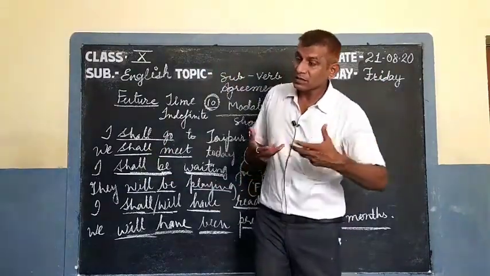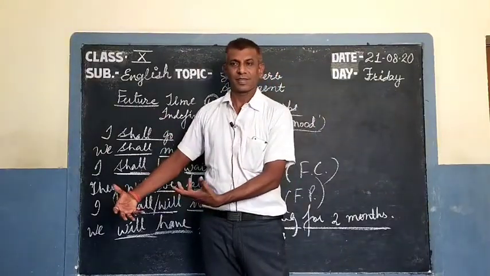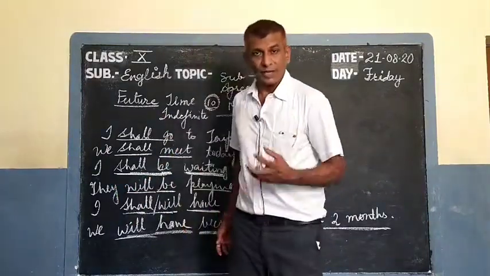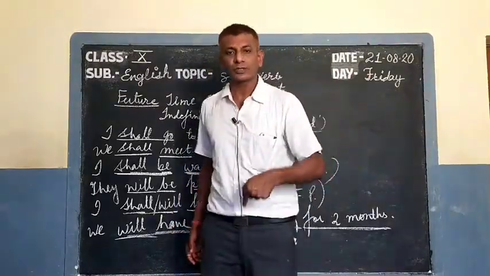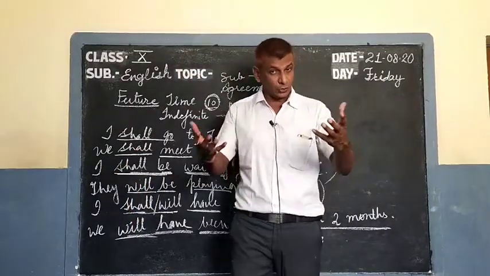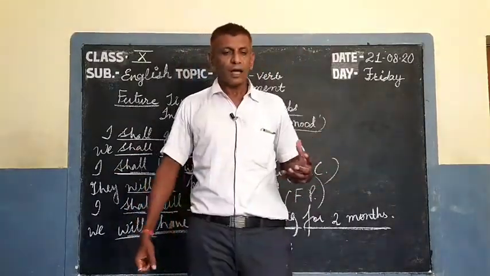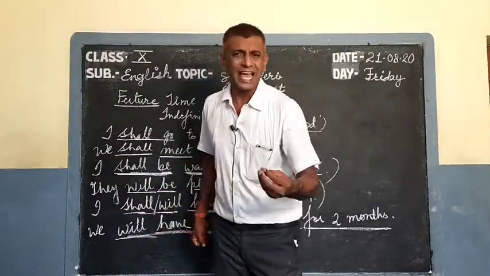But sometimes we can use the past form for the present. How? Could is past tense, but we use it for the present time. When we make a request, we use could for the present situation. Like, could you please help me?